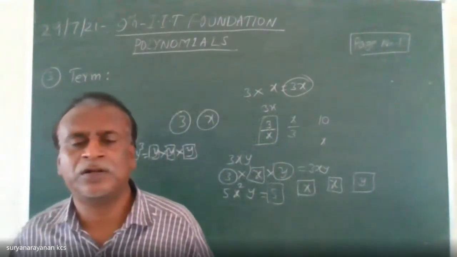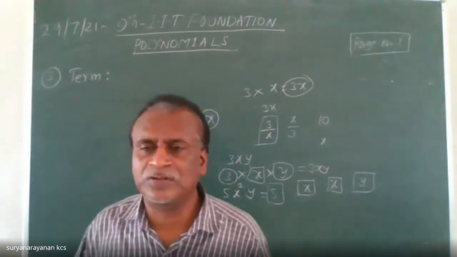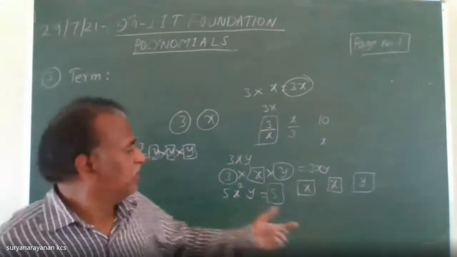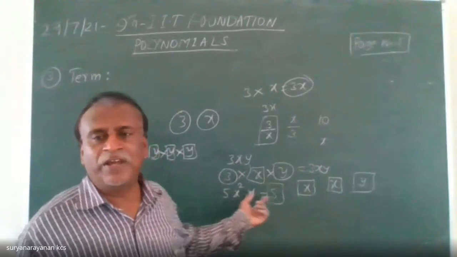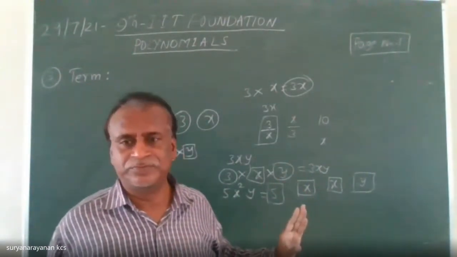Understood? Who said x square is a variable? X square is not a variable. Okay.